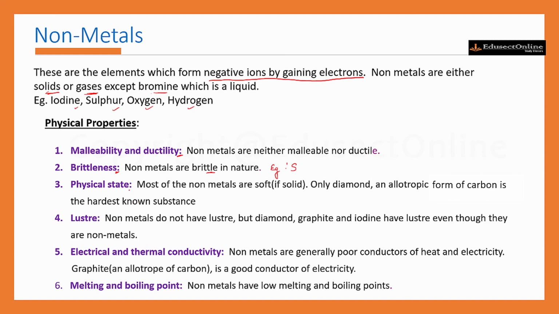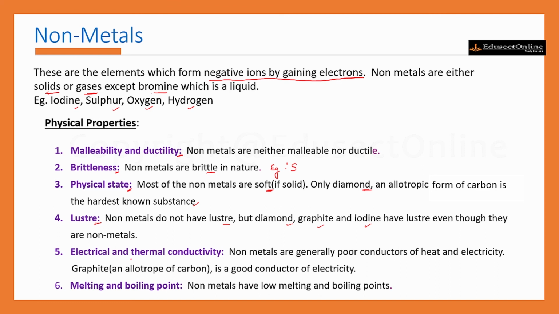The next is physical state. We know most of the non-metals are soft if they are solid. But one exception is diamond. Diamond is an allotropic form of carbon. It is the hardest known substance. The next is luster. Luster means a shining surface. The non-metals do not have a luster, except diamond, graphite and iodine. Diamond, graphite and iodine have luster even though they are non-metals.